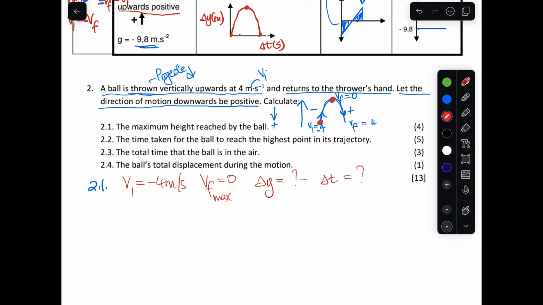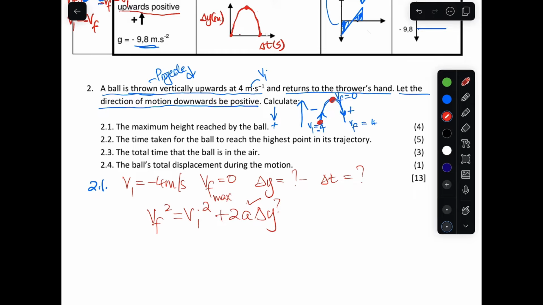So we're going to use which equation to calculate this? We're going to use the equation that says vf squared equals vi squared plus 2a change in y. The reason we use this equation is that we are looking for this.